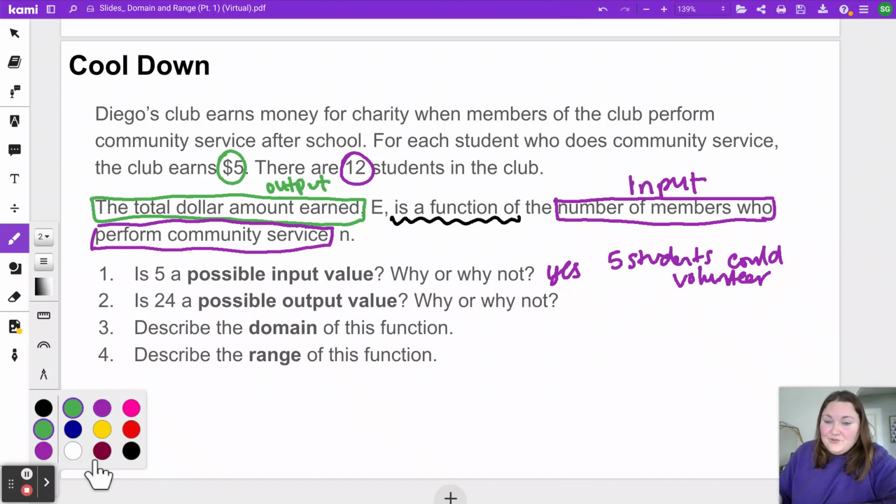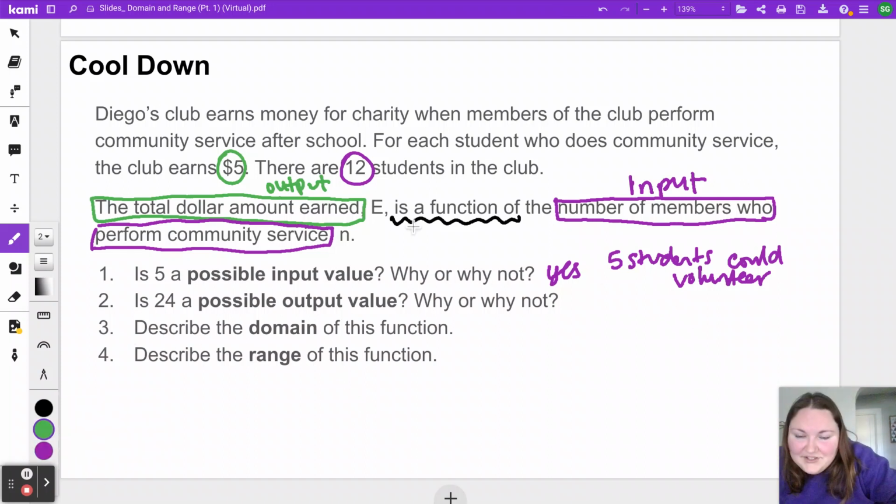For number 2, is 24 a possible output? I'm going to match that to output in green. So I'm thinking about the dollar amount earned. Is 24 a possible amount of money they could earn? $24 sounds like a possibility, but if I'm thinking about that information I have circled here, they're earning $5 for each student. So there's no way for them to earn 24.